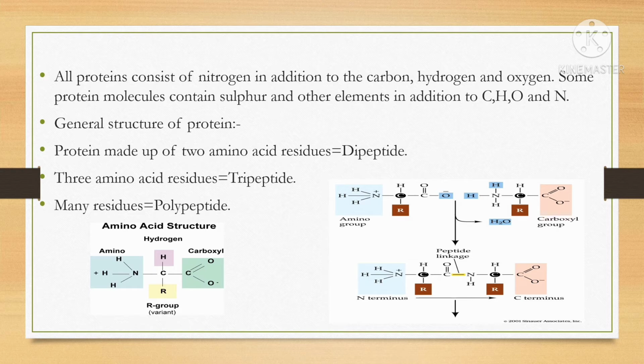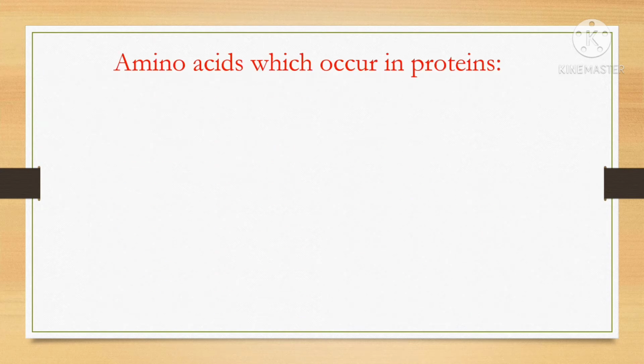Here you can see the N terminus and C terminus. The N terminus is present at the amino group and the C terminus is present at the carboxyl group. This peptide linkage is formed by a covalent bond. Amino acids which occur in a protein: about 20 amino acids participate in proteins.